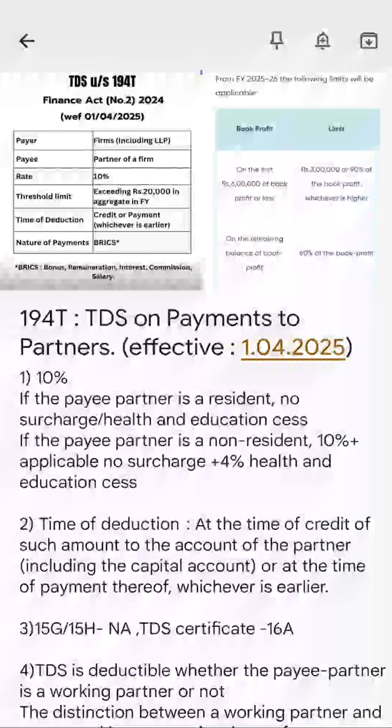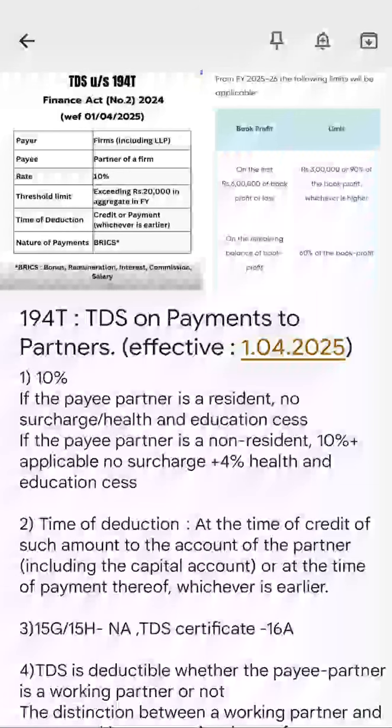Now, coming to another important thing. Like I said, AB and Co is my partnership firm. I'm paying 25,000 to A and 25,000 to B. Will 10% apply on 5,000, or on 25,000? Is it on the amount exceeding 20,000, or on the whole amount?